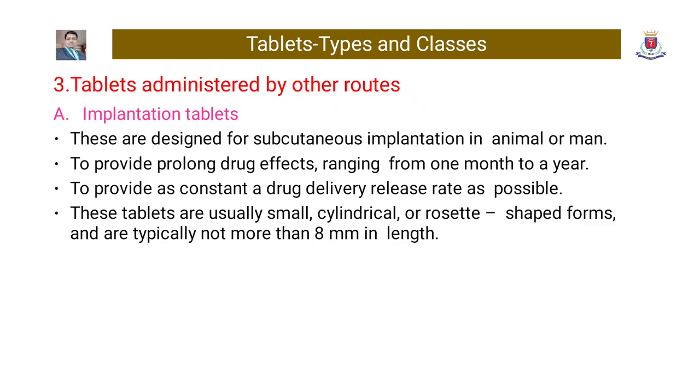Now, the third class of tablets is tablets administered by other routes. This includes implantation tablets. These are designed for subcutaneous implantation in animal or man to provide prolonged drug effects ranging from 1 month to a year, to provide as constant a drug delivery release rate as possible. These tablets are usually small, cylindrical, or rosette, and are typically not more than 8 mm in length.